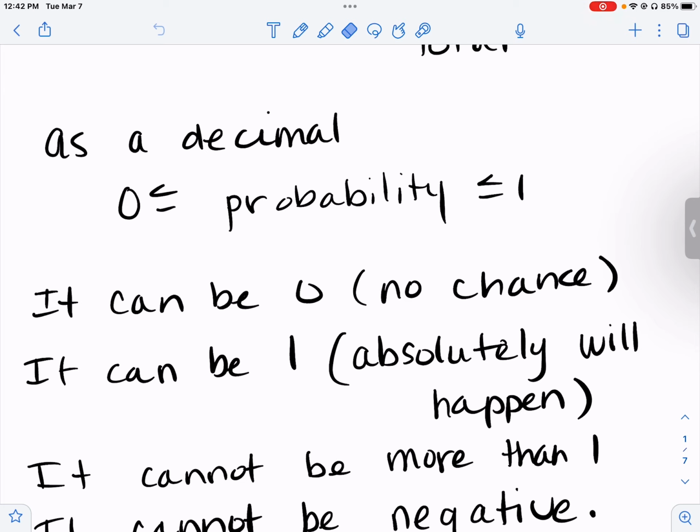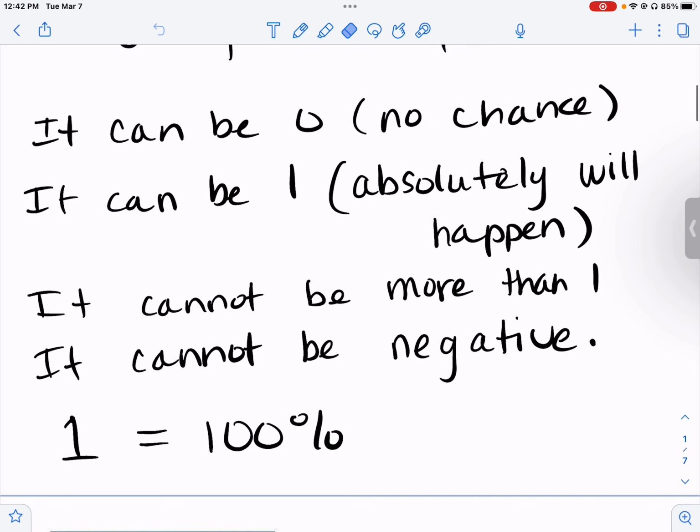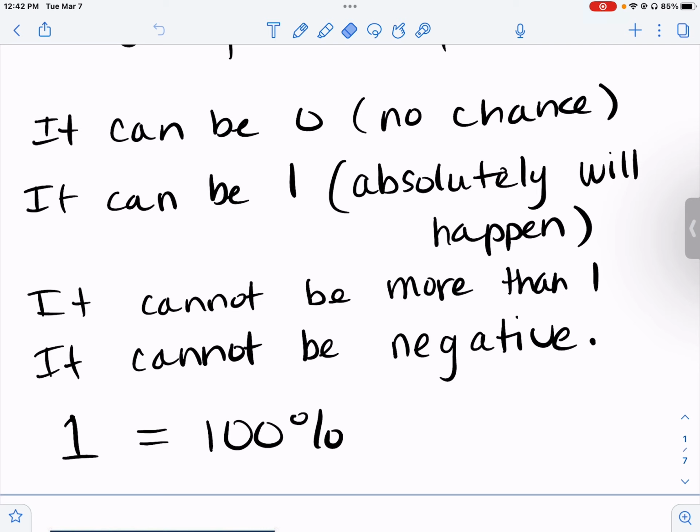Now, those "or equal to" in the less than symbols mean include. So it includes 0 and it includes 1. It can be 0, and that means there's no chance something will happen. It can be 1, which means something absolutely will happen. It cannot be more than 1. It cannot be negative. 1 is the decimal form of 100%.